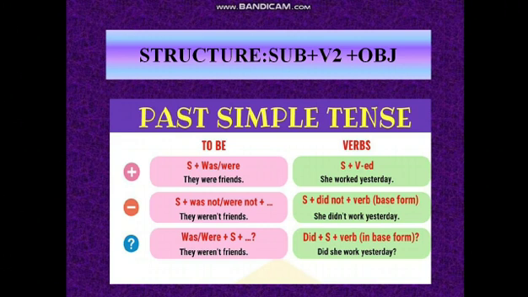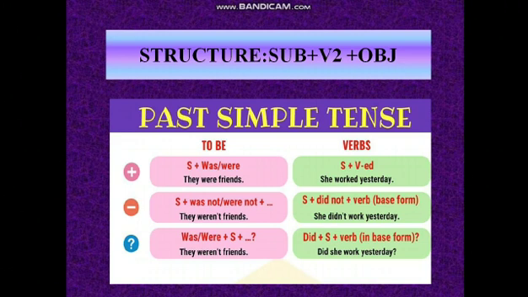The form of to be is again subject plus was, were, and the form of verb is subject plus we add ed to it to make it past tense. Now, how to frame a sentence when we are asked to add the form of be in past tense.